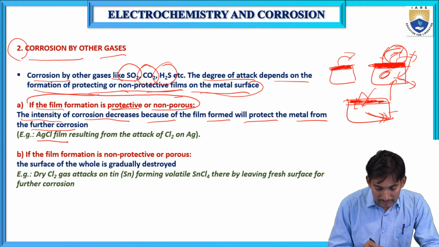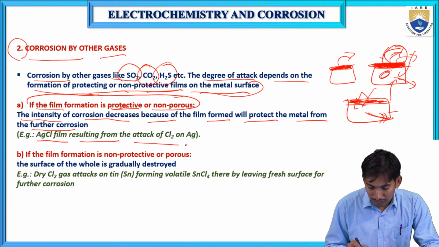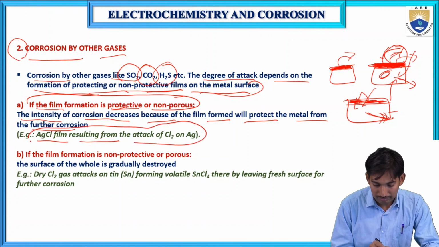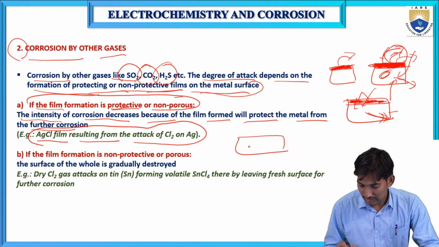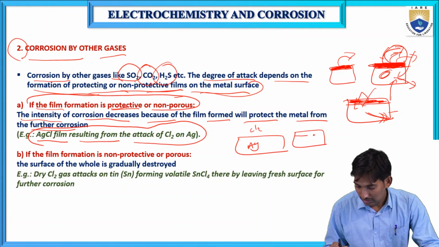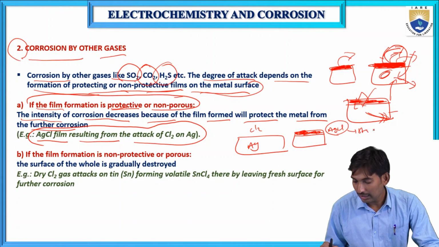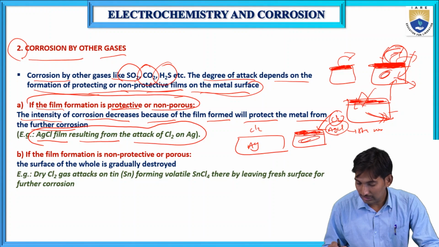Example, AgCl film resulting from the attack of Cl2 on Ag. Ag, this is silver metal, reacts with chlorine, and it forms an AgCl film. This AgCl film is stable and non-porous. It will not allow further chlorine to attack this metal.